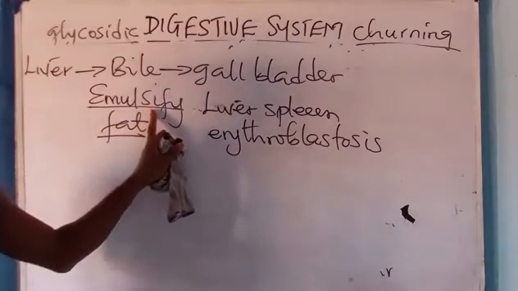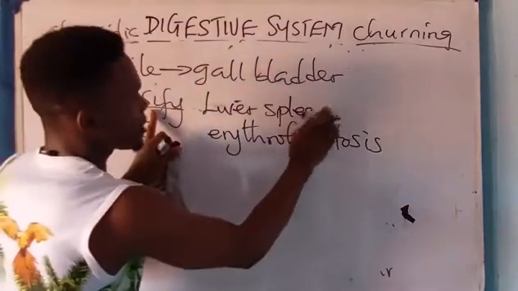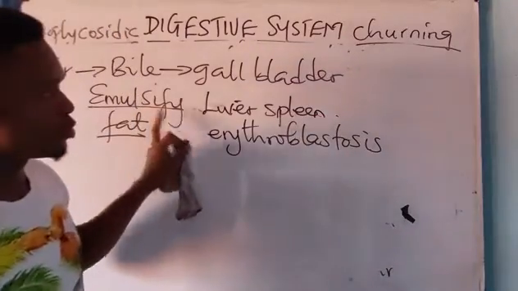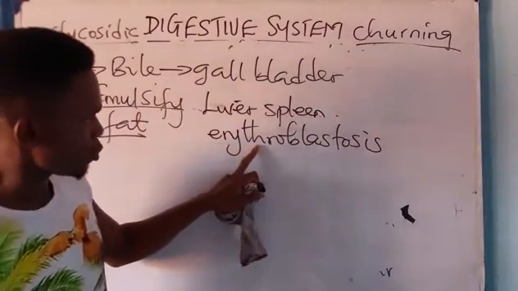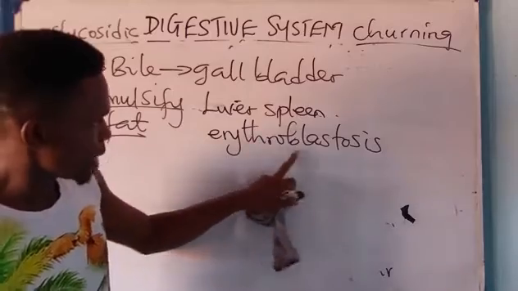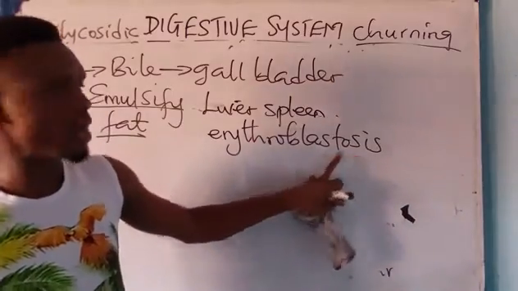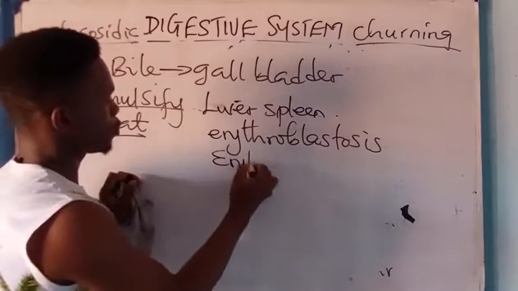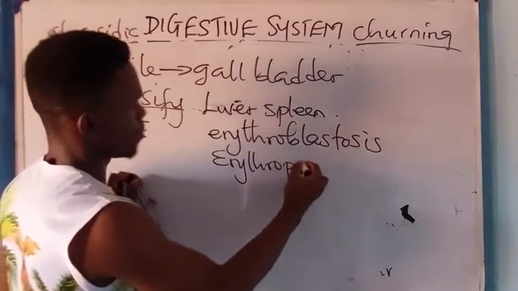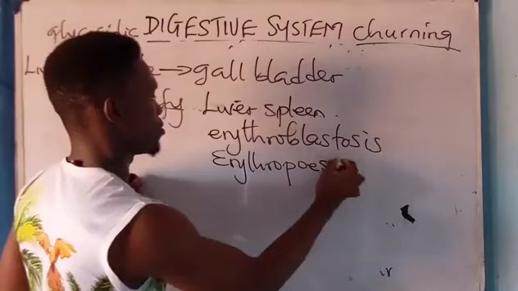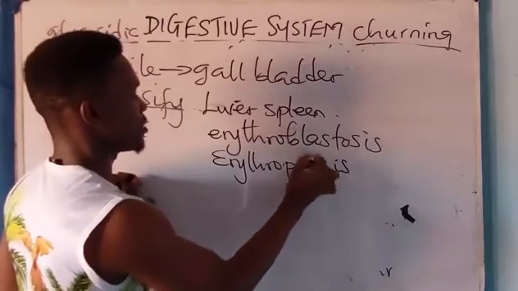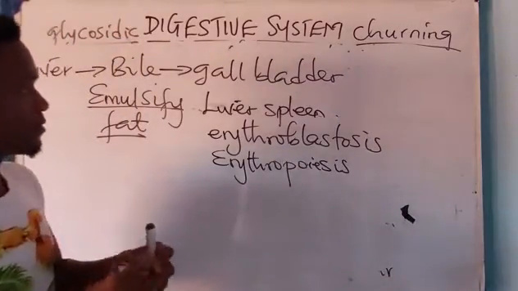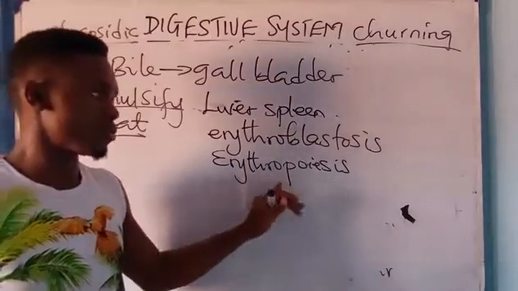I said red blood cell is destroyed in the liver and spleen through a process called what? Erythroblastosis. All right. While the production of the red blood cell in the bone marrow is called what? Erythropoiesis.